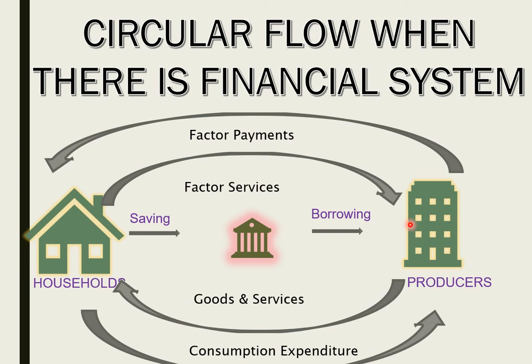Similarly, producers also are not going to pay the entire money to the households in the form of factor payments.